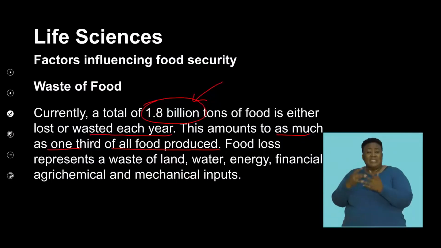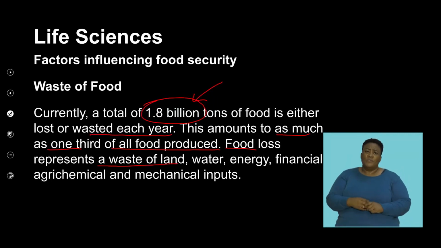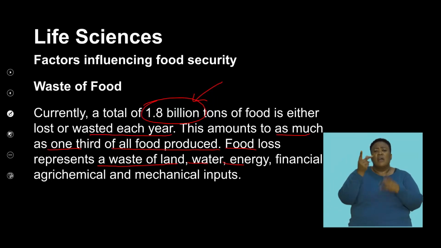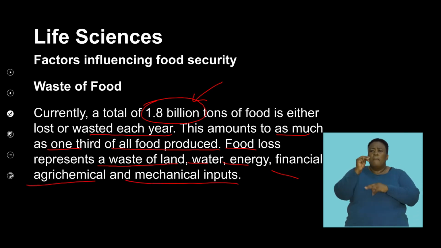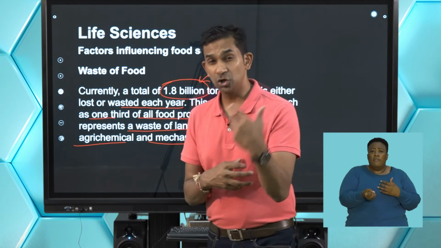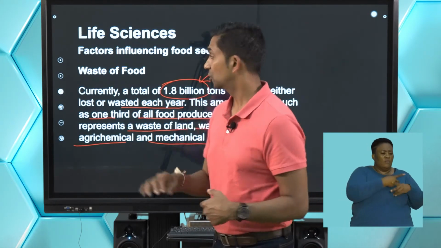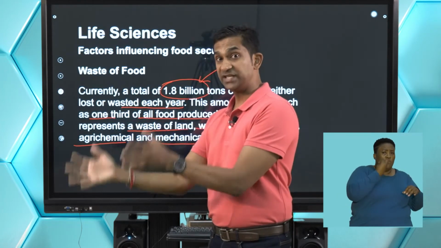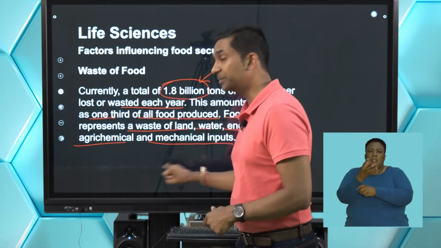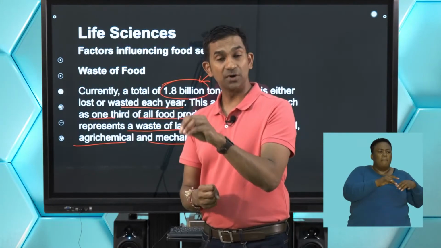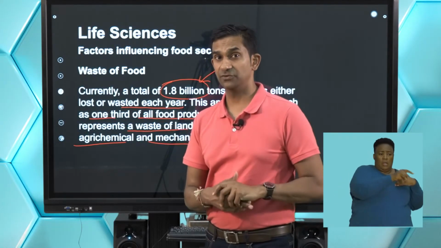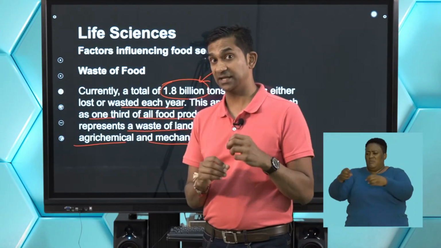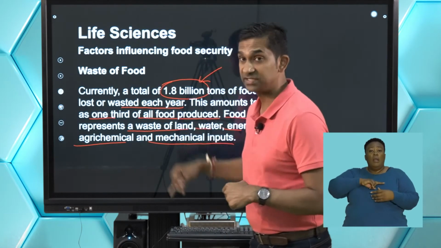So food loss represents waste of land, water, energy, financial, agrichemical, and mechanical inputs. So there's a knock-on effect on the supply and the demand of food. So it's not just the wasting of the food, but there's an economic impact throughout the chain line and the processing of food. And so this is significant in us trying to understand what wastage of food means.